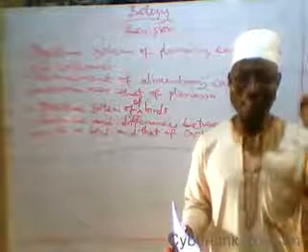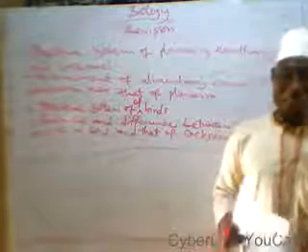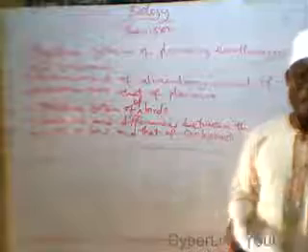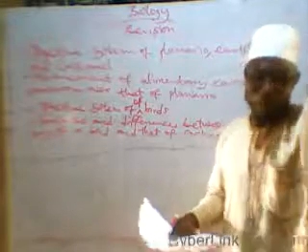Then systemic circulation is the transport of blood from the heart to the other parts of the body except the lungs, then back to the heart.